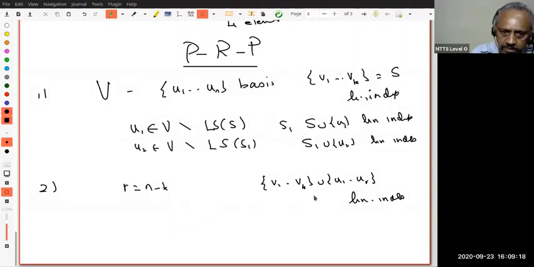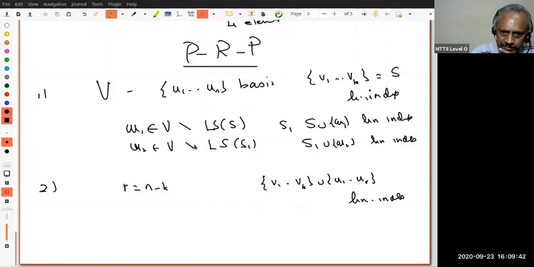Oh my gosh, I'm very sorry. Since it will confuse with U1, U2, ..., UN as a basis, let me say W1, W2. This is W1 because this U1 is not part of the basis. You understand that? What I'm saying is start with W1, which is in V minus LS of S.